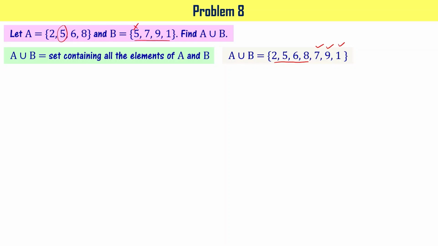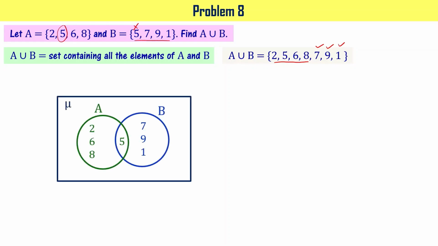5, which is repeating in both the sets A and B, is included only once. Please note that. Pictorially, you can represent A union B as shown here. A has got 2, 6, 8 and 5. B has got 5, 7, 9 and 1.